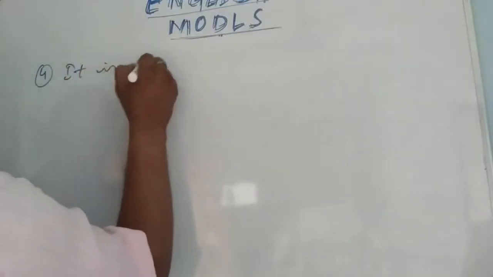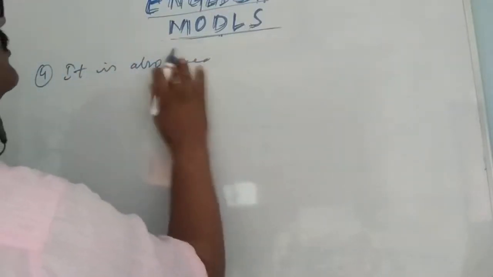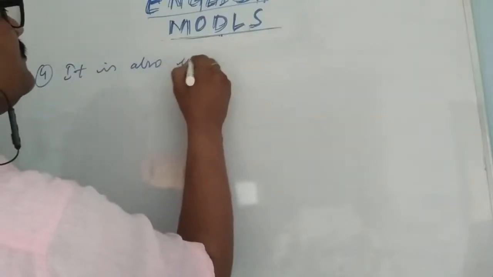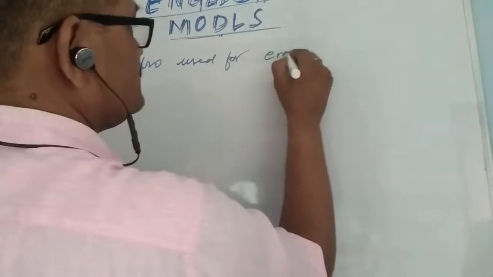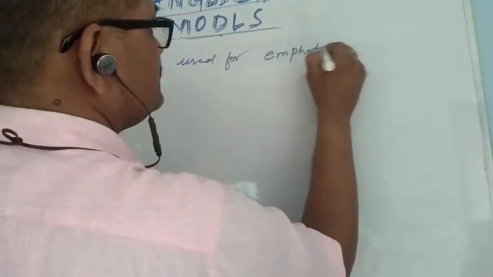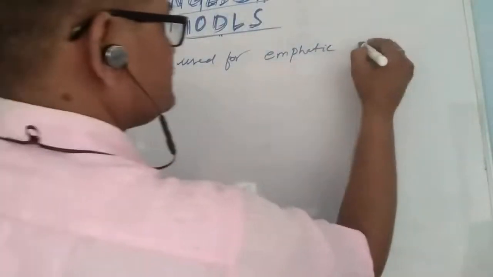It is also used for... I mean, must is also used for emphatic advice. Must is also used for emphatic advice.